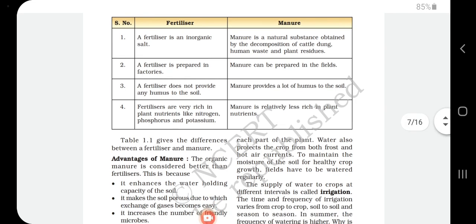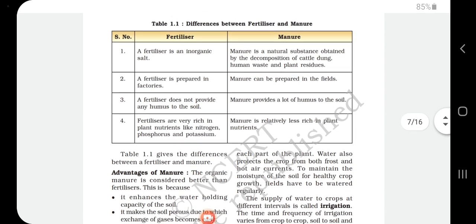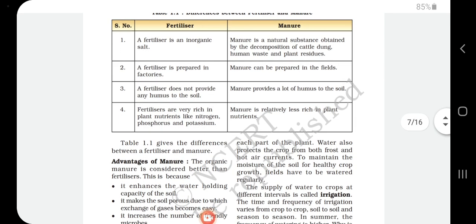But manure, this is also an important question: what is the difference between fertilizer and manure? Manure is a natural substance obtained by the decomposition of cattle dung, human waste and plant residues. Second point, a fertilizer is prepared in factories, but manure is prepared in the field.